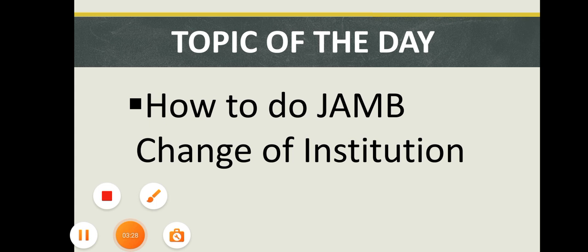So you might decide to choose Federal University of Technology Owerri as your first choice. At the end of the day your mother will say, okay, Federal University of Technology Owerri is very far. Maybe you are not living in that catchment area, you're just living very far from the place. You cannot be spending almost all the time coming on weekends and all of that. So they will consider changing to a closer or nearby institution. So that's the most reason why some persons do change of institution.